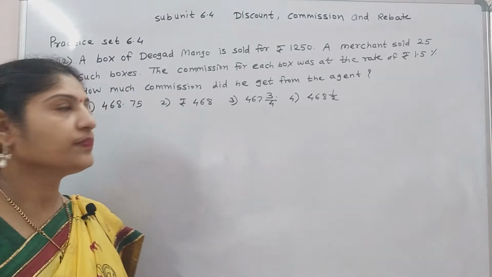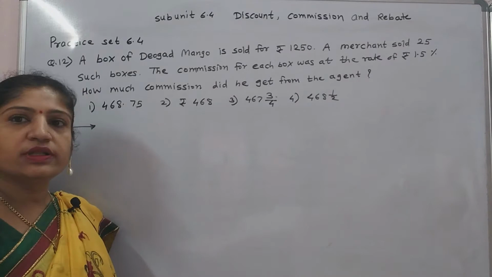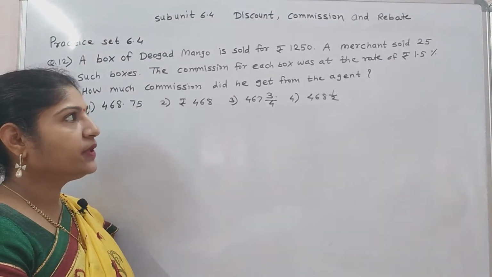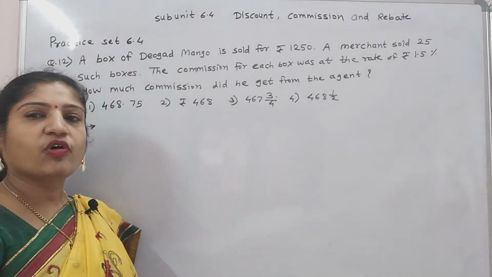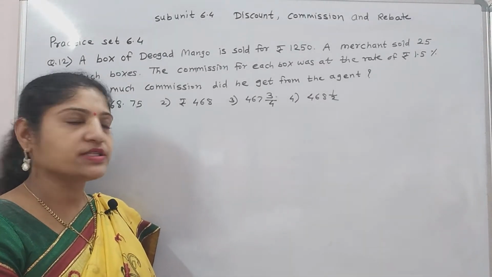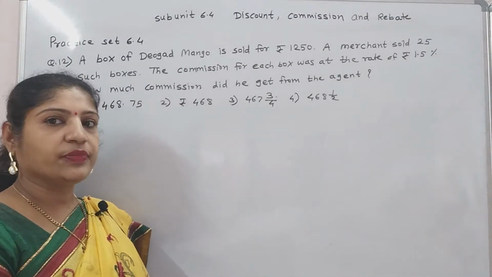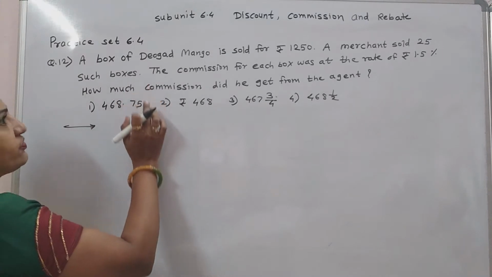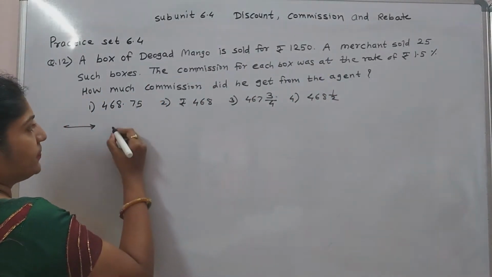Next question. A box of Devgarh mango is sold for rupees 1250. A merchant sold 25 such boxes. The commission for each box was at the rate of 1.5%. How much commission did he get from the agent? Now, first find the selling price of 25 boxes.